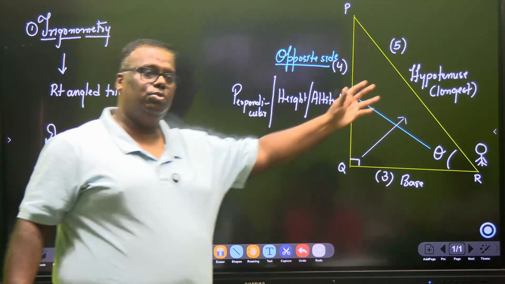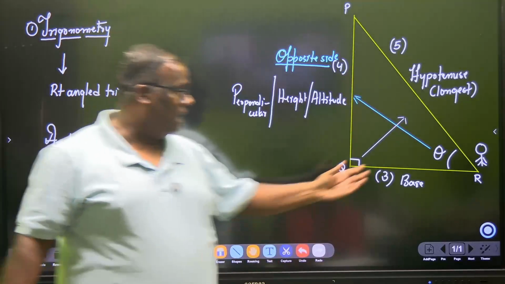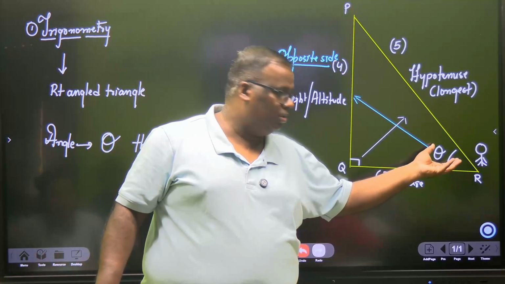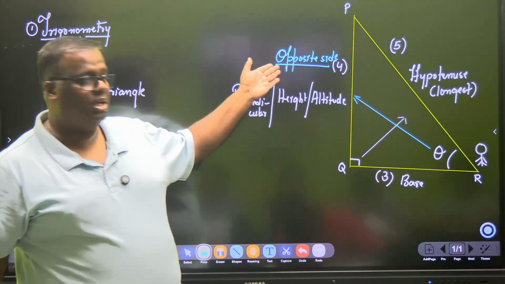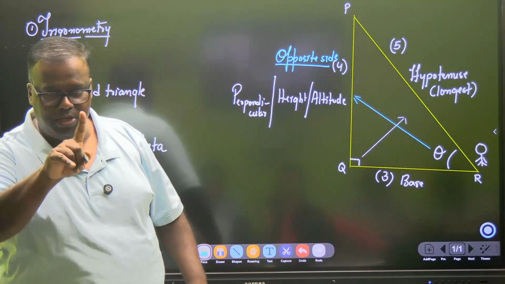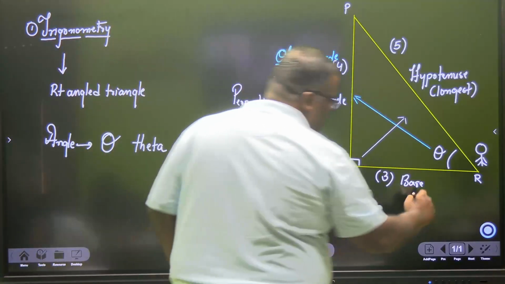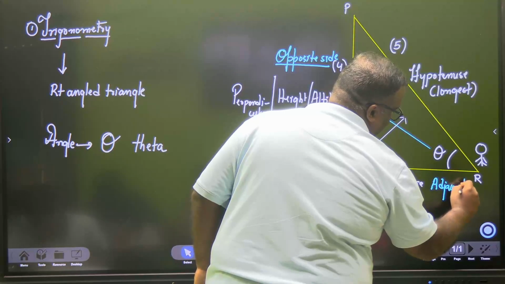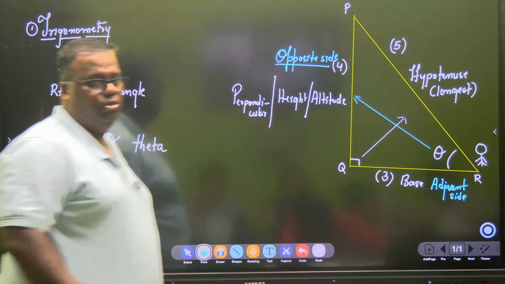The side opposite the 90 degree angle is known as the hypotenuse. The angle on which you are concerned, you are concentrating on this angle. Opposite of this angle will always be known as opposite. So hypotenuse gone, opposite gone, one side remains. That side is named the adjacent side, because it is very next to theta, adjacent to theta.